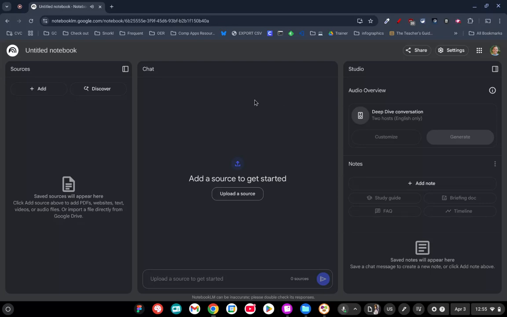Want to give you an overview of a tool called Notebook LM. So you can go here by going to notebooklm.google.com. So this is a Google tool that you as adults have access to. Students do not have access to this on their education account. But what this does is it's an AI notebook where you can put in sources and then chat about these sources to create notes and things like that.